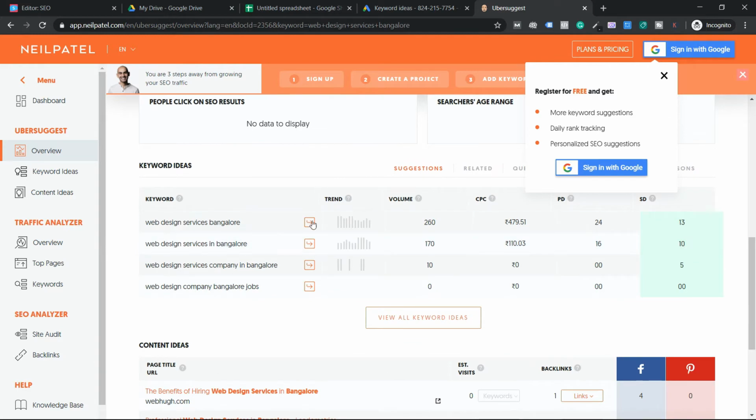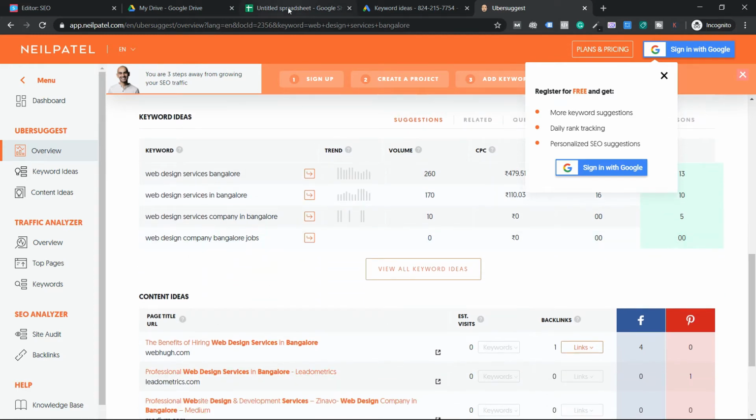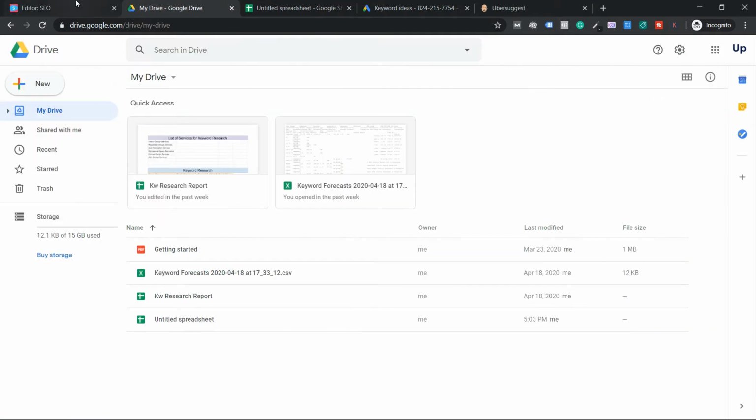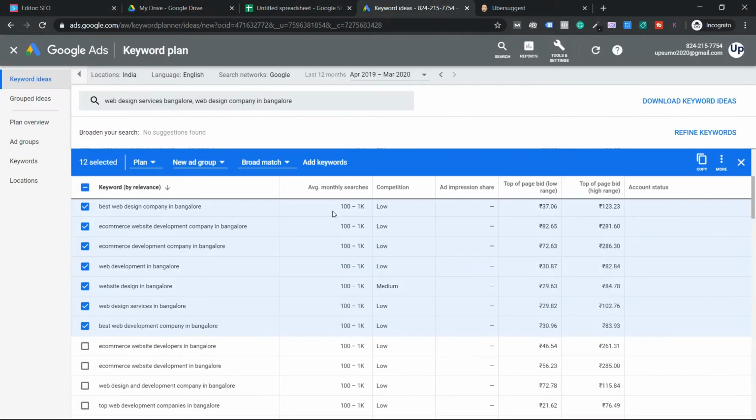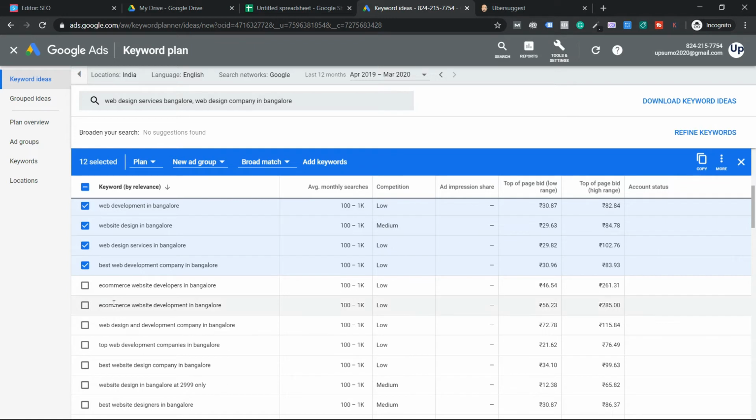Now can you see, guys, search volume, service. What usually can you see, jobs. This type of keywords you don't find in Google Keyword Planner, because Google Keyword Planner is far better. So next one, e-commerce website developers.